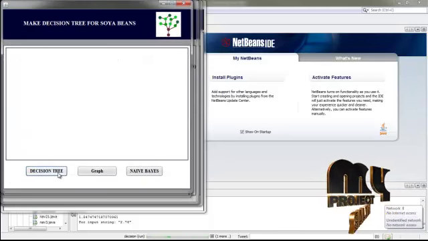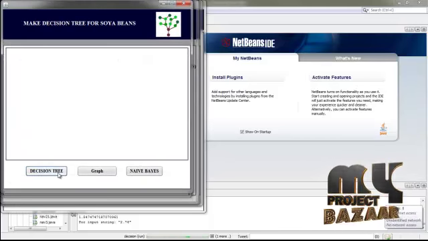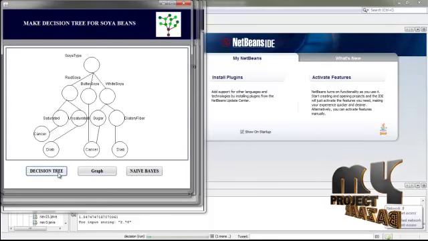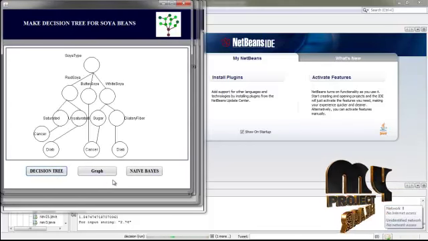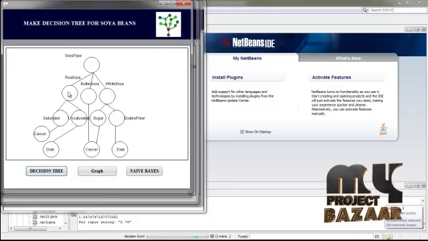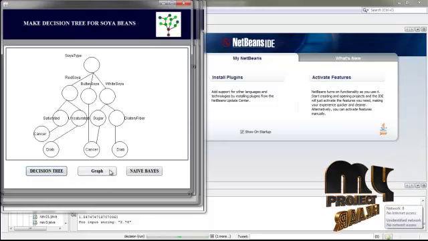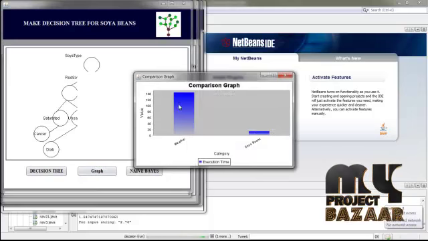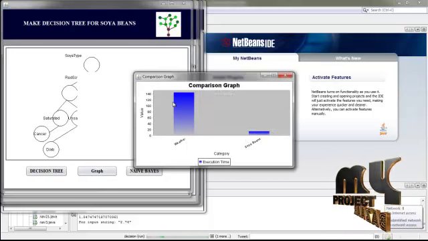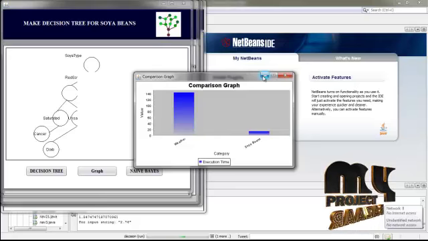Now we have removed the noise based on entropy and calculation and click the decision tree. The decision tree will be generated without the removed noise node, showing the parent and child nodes. And click the graph button. Now it is a graph for our process. This is weather and soya beans.